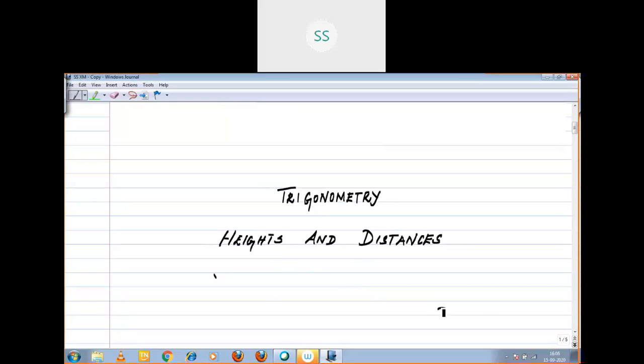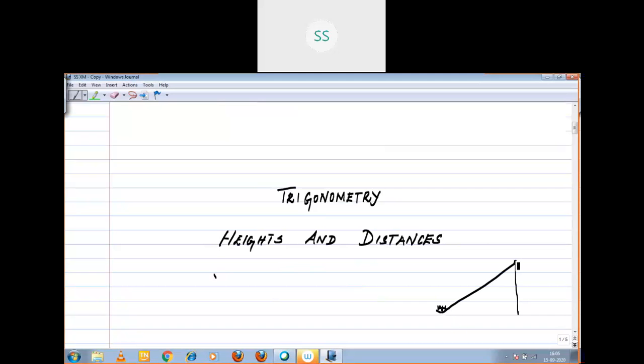See, here a person is standing. From this point, the line of sight. What does it mean? From here to there, you are seeing the object. Here some object is there.